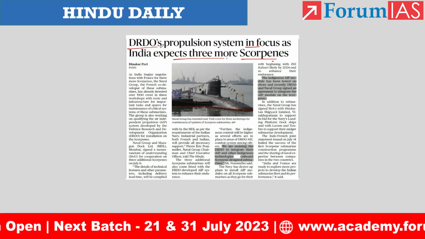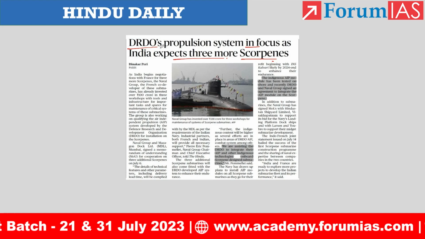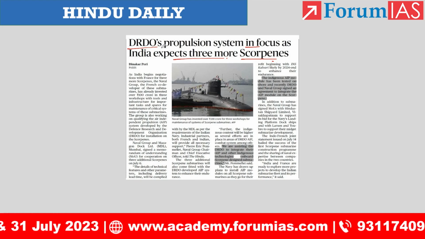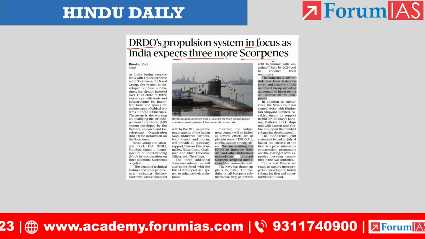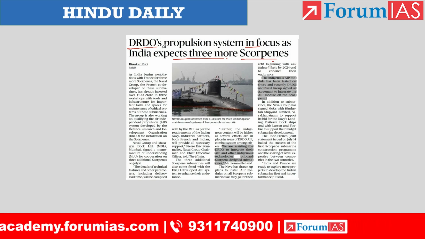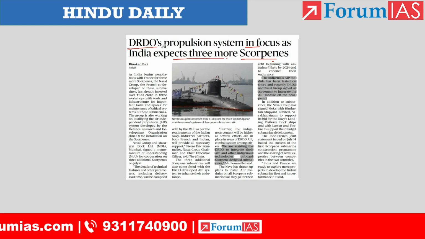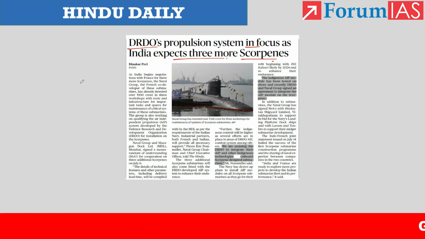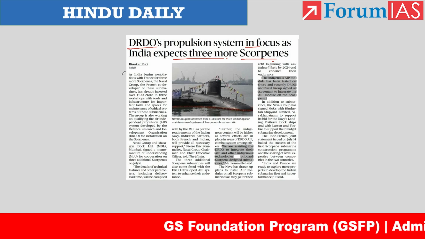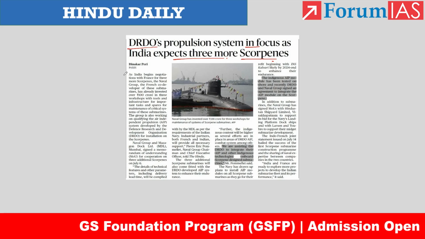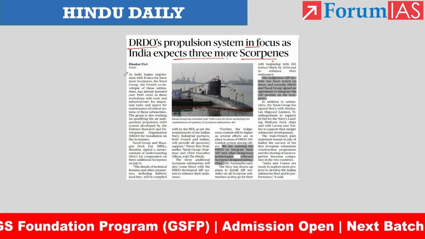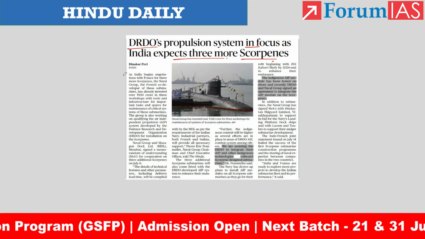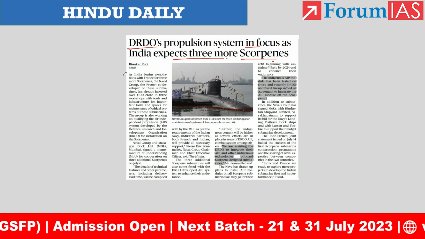With respect to DRDO's propulsion system, they were facing certain glitches, and these glitches will be resolved by the French DNES. The air independent propulsion, which is indigenously tailored, will be fitted in the Scorpion class submarines in the upcoming years. So this is what the article has been stating. In the past, we already procured 6 Scorpion class submarines, right? In the future, India expects 3 more Scorpions from the French DNES. In those Scorpions, the air independent propulsion designed by DRDO will be fitted. So this is what is given in the article.